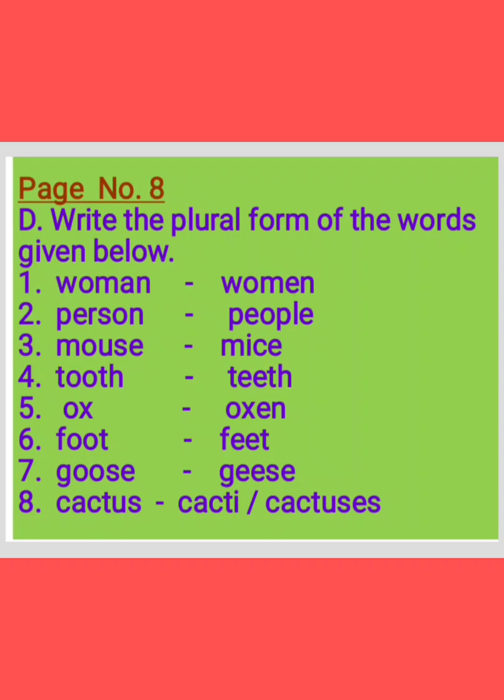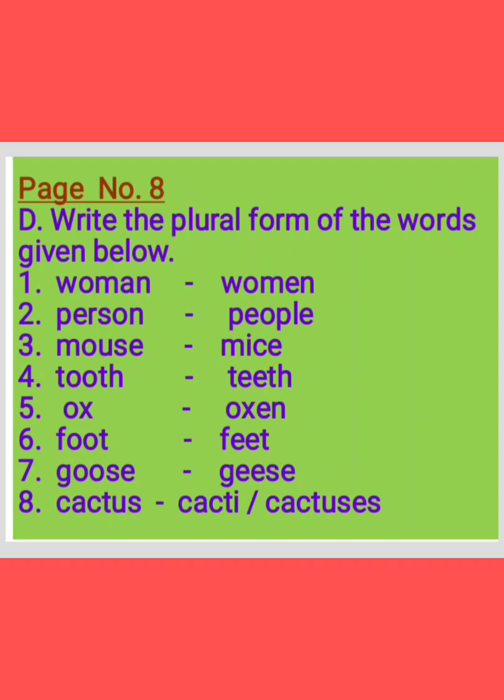P-E-O-P-L-E, people. Person is singular and the plural is people. And the next one, mouse. Mouse is a singular. And what is the plural form for it? Mice. M-I-C-E, mice. And see the next one, tooth. Tooth is a singular form. What is the plural form for it? T-E-E-T-H, teeth.